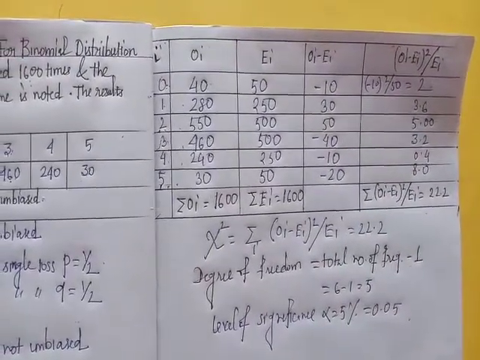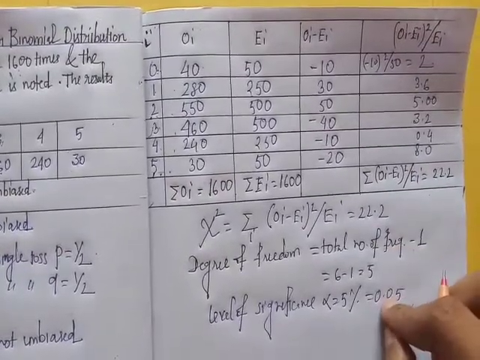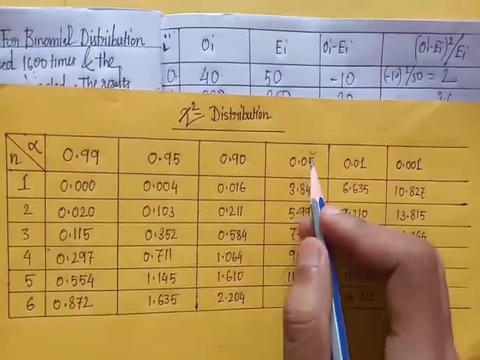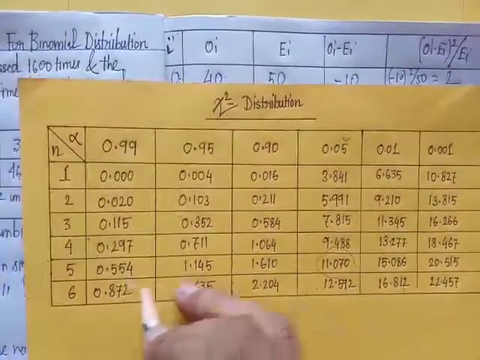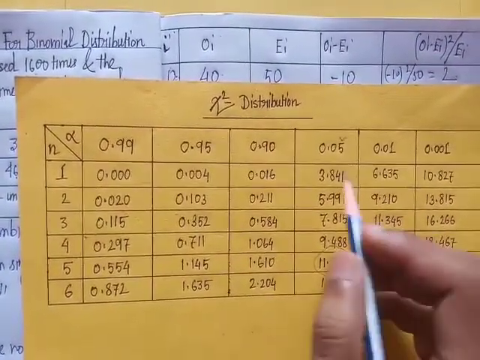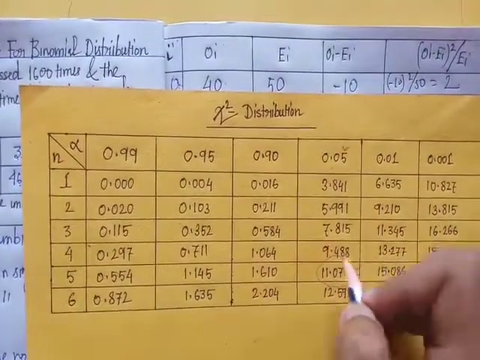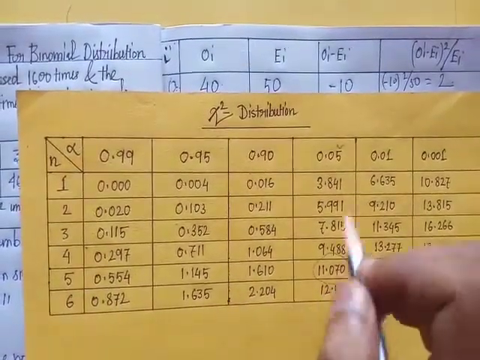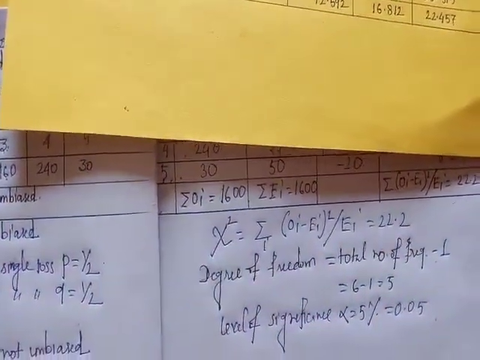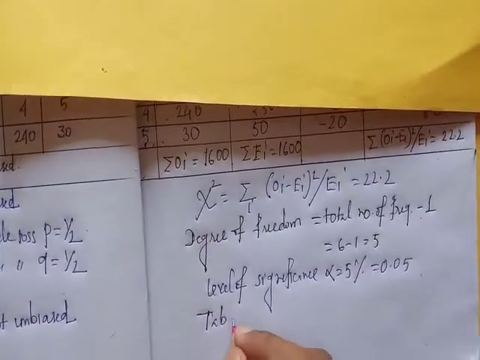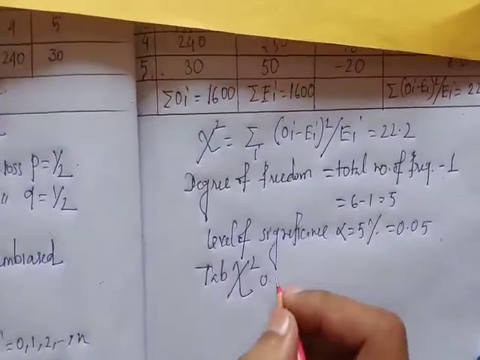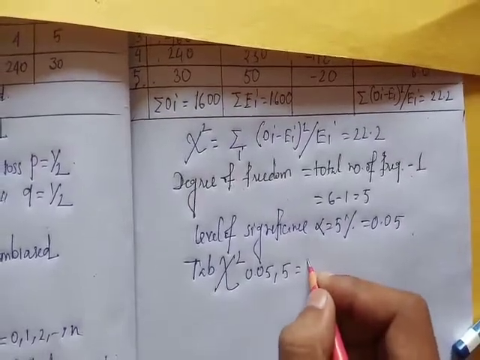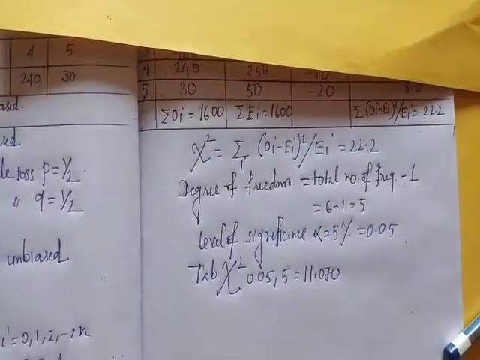So the tabulated value of chi-square at 5% level of significance with 5 degrees of freedom is 11.070. Okay, so 11.070 is the tabulated value of chi-square at 5% level of significance with 5 degrees of freedom.